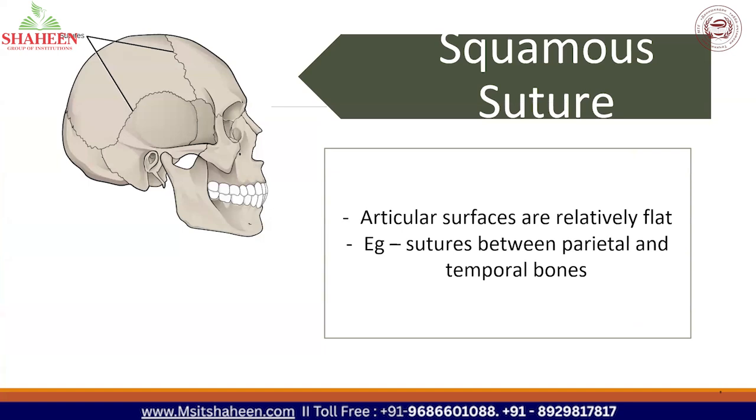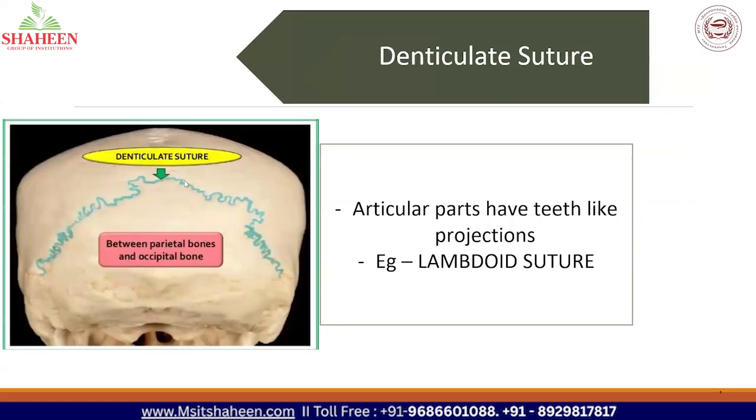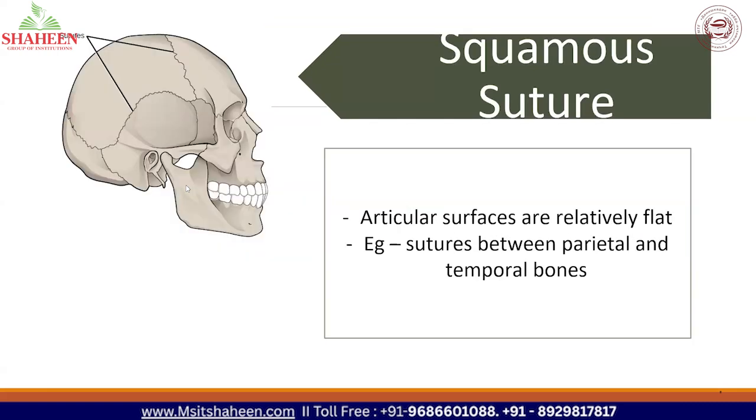So the next type of suture is the squamous suture. Squamous. So I hope you remember the epithelium which we have already studied, simple squamous epithelium. What was the appearance of the cells in the simple squamous epithelium? Can anyone remember? Flat. Flat cells. Yes, flat cells. So just like that, here the articular surfaces are relatively flat. Okay, so you can see the difference between the denticulate suture and the squamous suture.